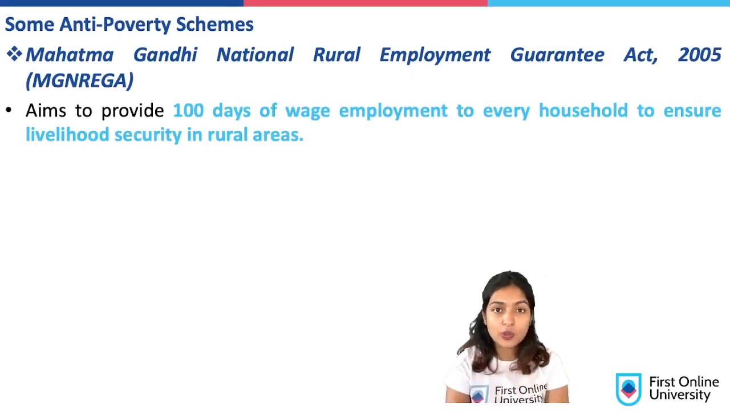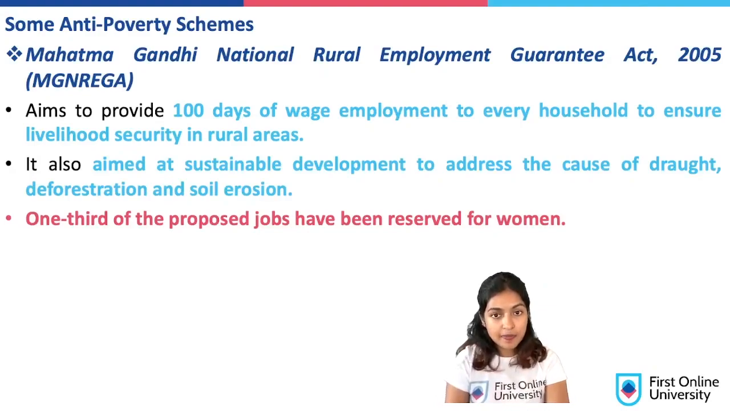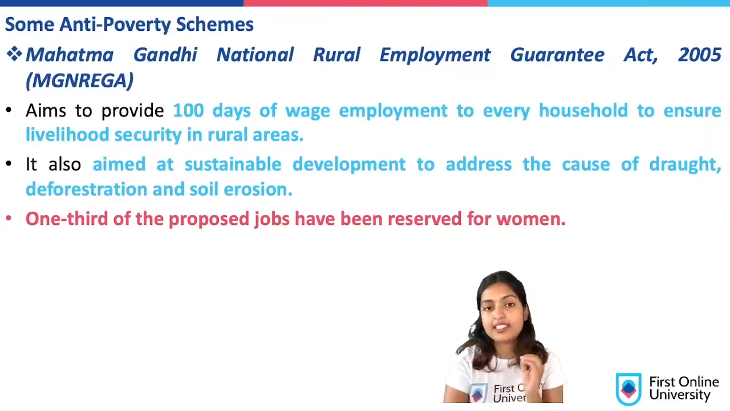So what is the main objective of this act, this scheme? The objective is to provide 100 days of wage employment to every household to ensure livelihood security in rural areas. So this is basically concentrated just in rural areas. In this scheme, it is proposed that around one-third of the jobs that are given out by the government are reserved for women. This is a compulsory, mandatory rule.